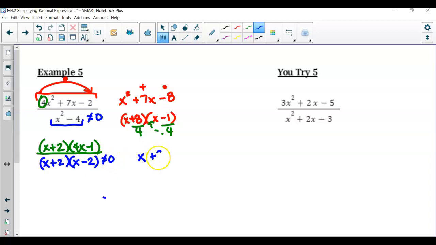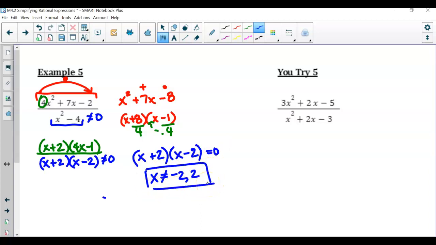So I've got x plus 2 and x minus 2. If we were to solve, setting that equal to 0, that means x cannot equal negative 2 and positive 2. Those two values are what make this expression undefined. Now let's go back and continue our simplifying. Well, what can be factored out or canceled out? X plus 2. So you are just left with 4x minus 1 over x minus 2. So go ahead and pause the video here and try this on your own.